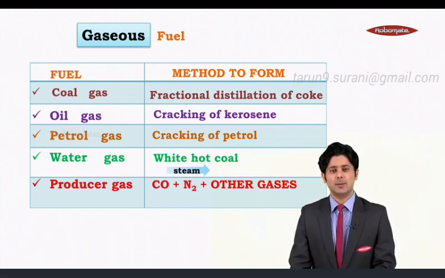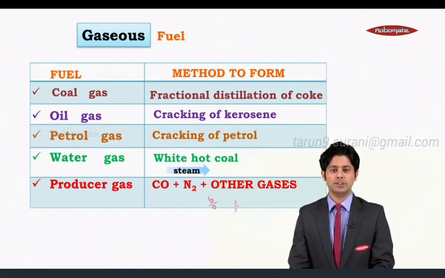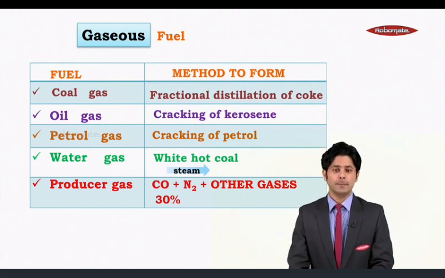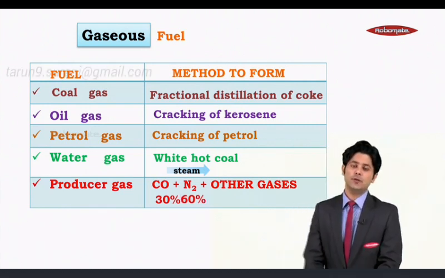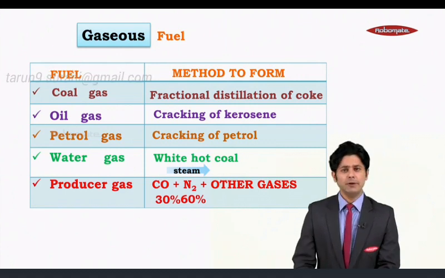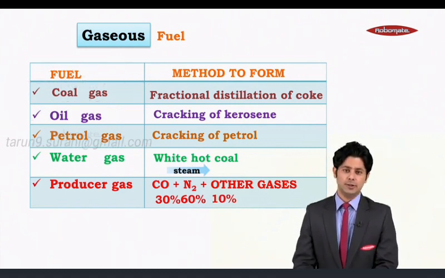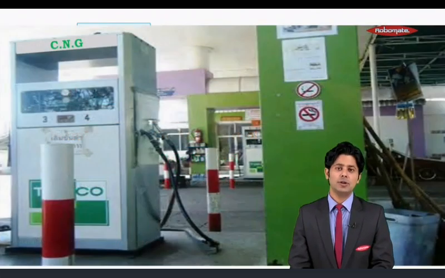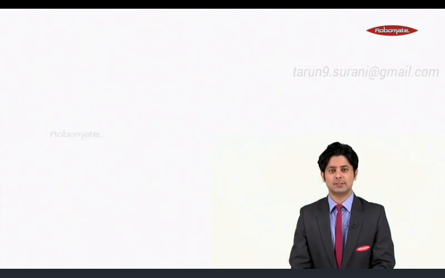Let's look at its composition one by one. The first is 30% of it is consist of carbon monoxide. Next is the 60% of it is consist of nitrogen, and remaining 10% is of other gases. Moving to the next gas is CNG, that stands for compressed natural gas.